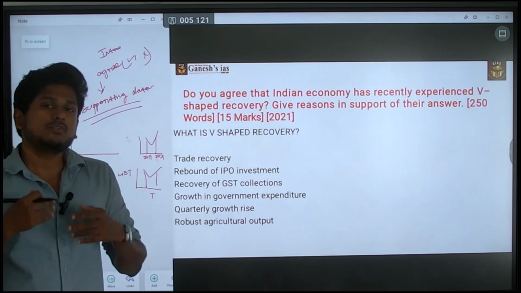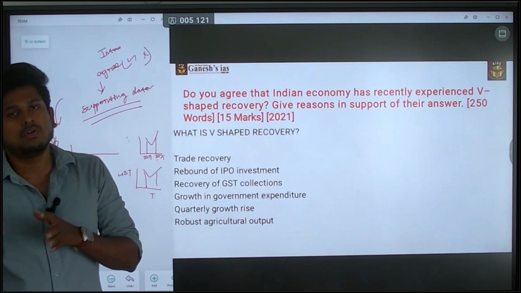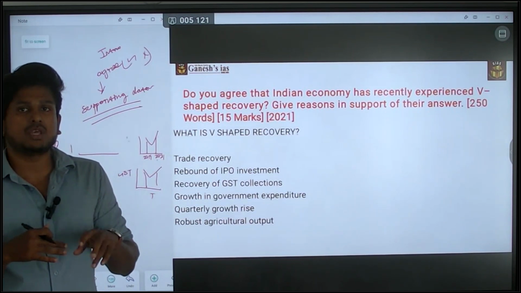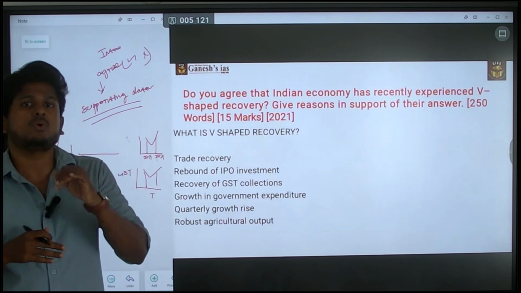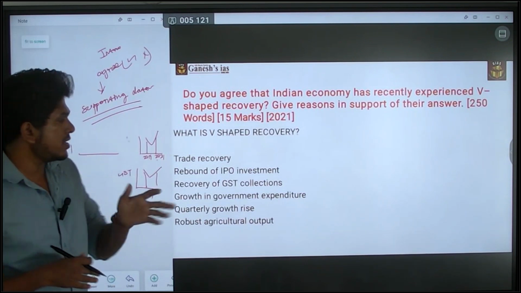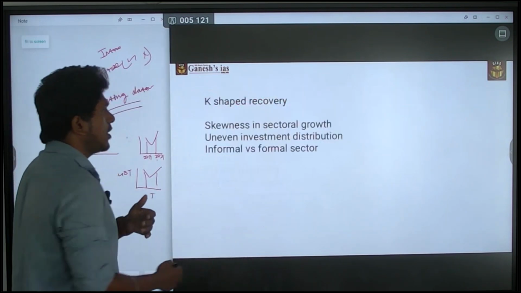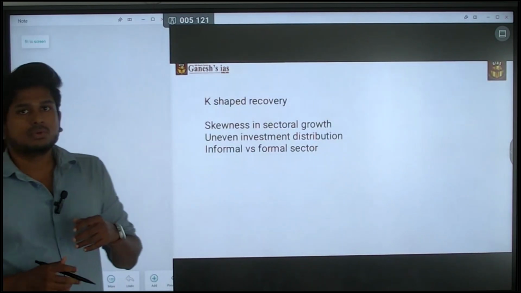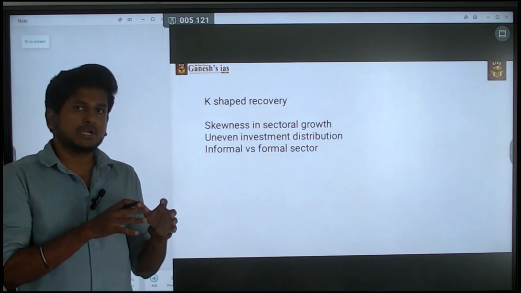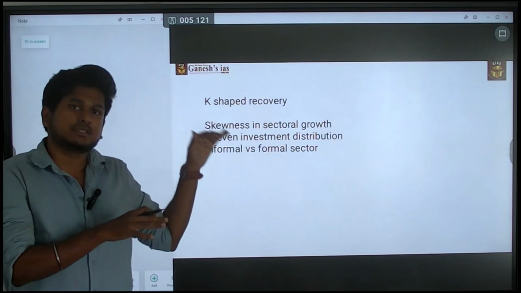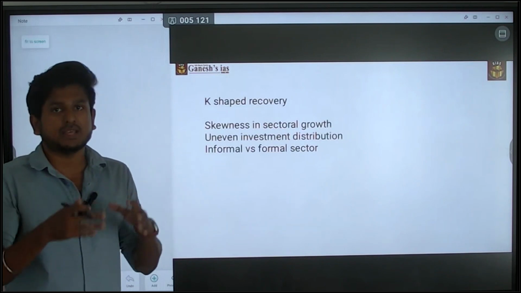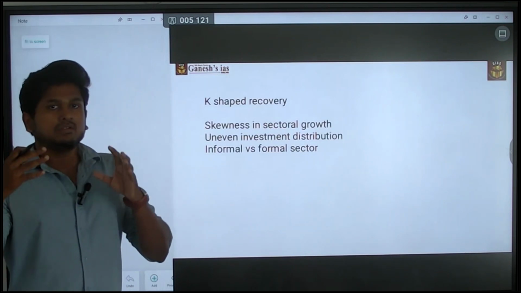But what if you have another way of thought? No, I am not accepting the V-shaped recovery. Then you have to say what shape of recovery you are accepting. So for another type, I am giving it as a K-shaped recovery. If you are going to accept that it is a V-shaped recovery, that is the answer. If you have a disagreement with that question, you can say no.